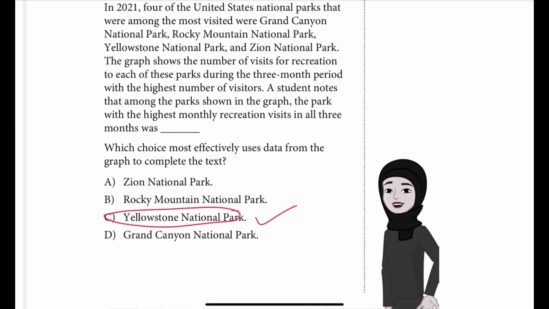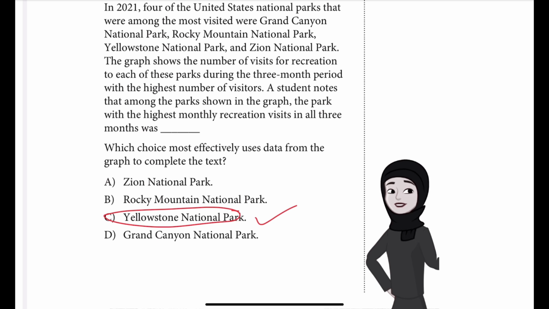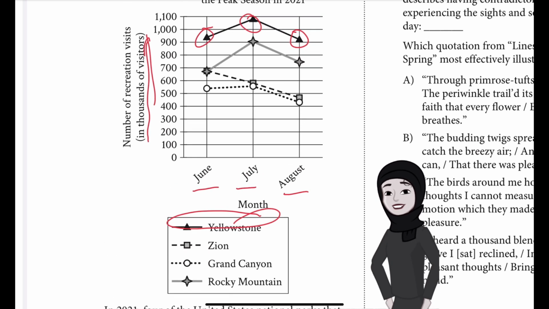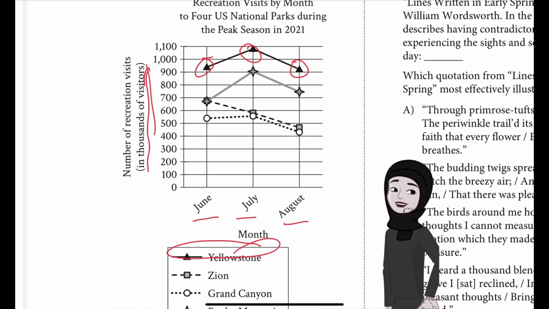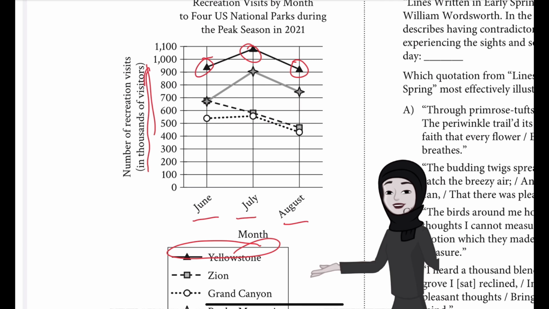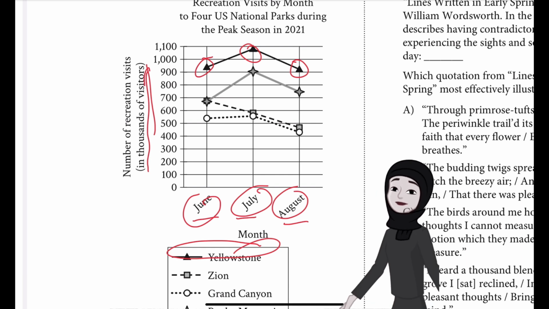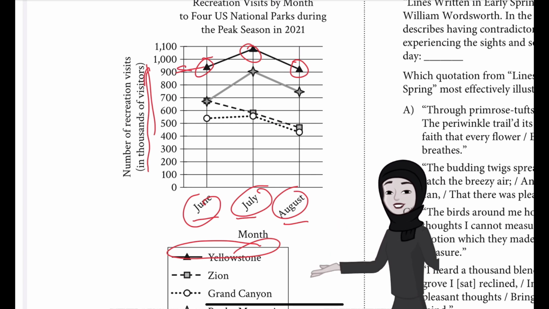Choice C is the best answer because it most effectively uses data from the graph to complete the statement about the US National Park with the highest number of recreation visits during a 3-month period. The line graph shows the number of recreation visits to 4 US national parks for the months of June, July and August of 2021. According to the graph, the number of recreation visits to Yellowstone National Park in June, what we observe in June, it is between this 900 and 1000, and that means around